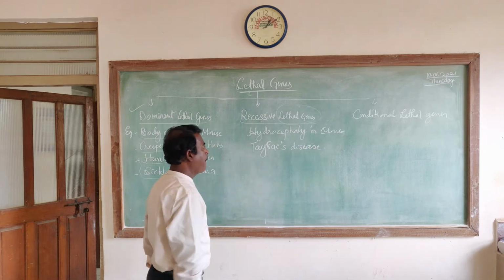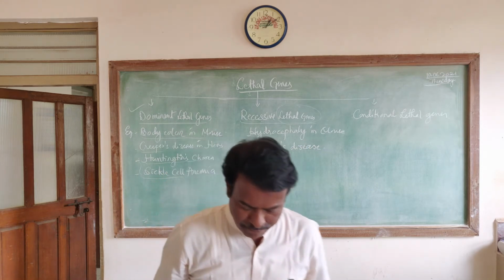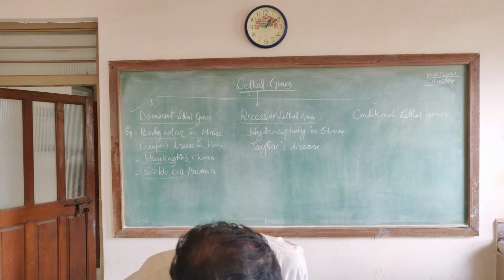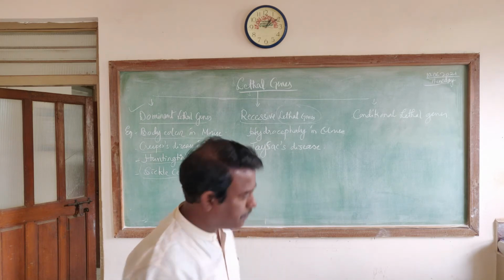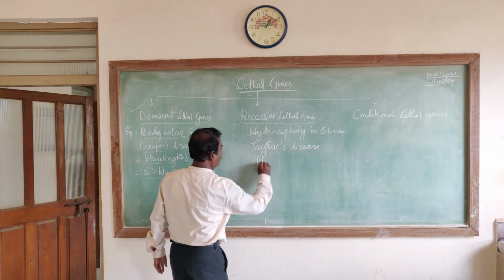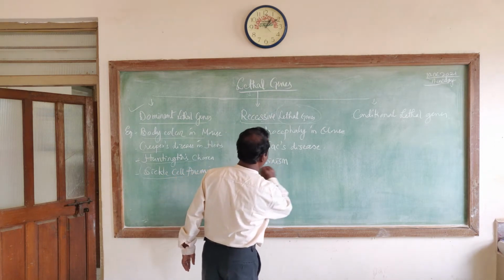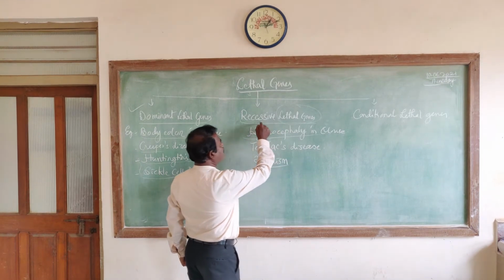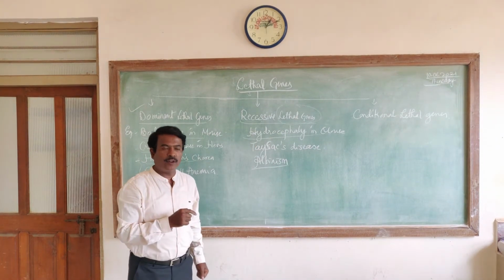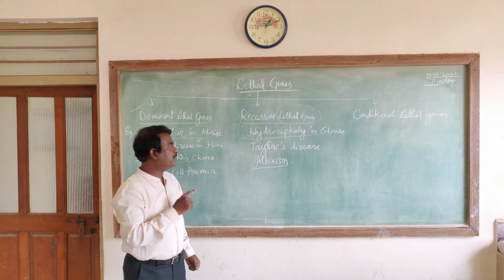Then the third, that is albinism. Yes, some genes in their recessive state are going to affect the life of the individual.